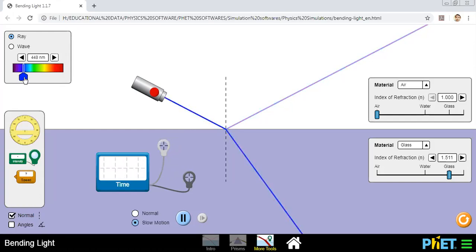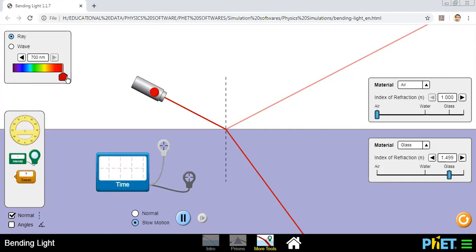Do you think the color has changed like this? See, now I am changing the color. This is called a change in color. So during refraction, is the color changing? No.